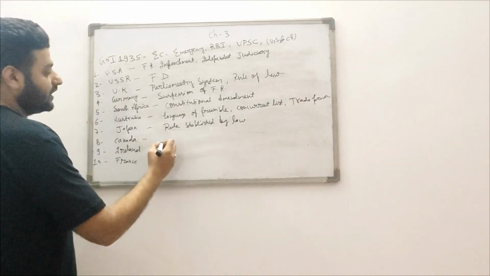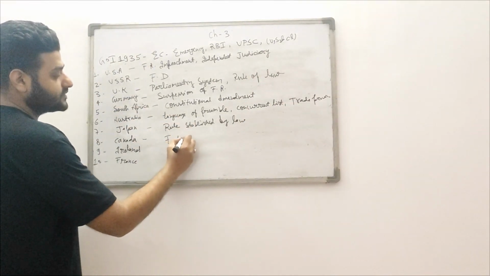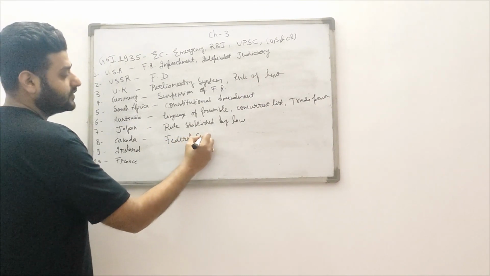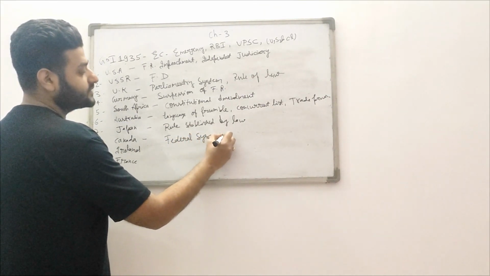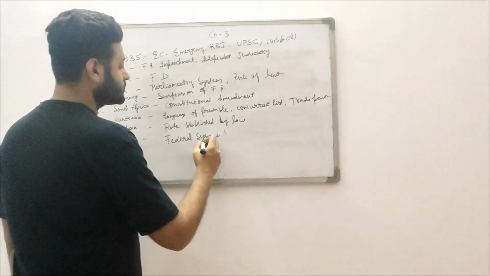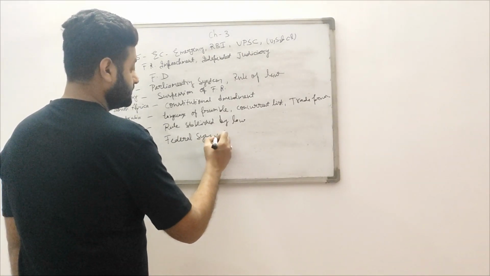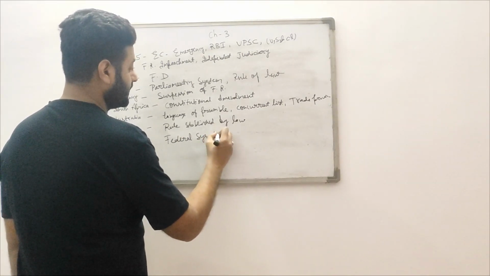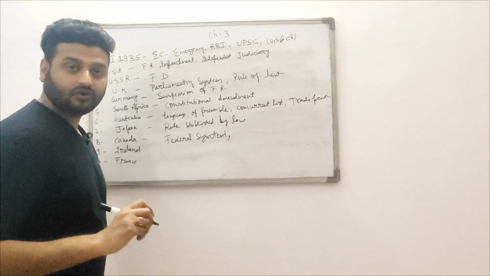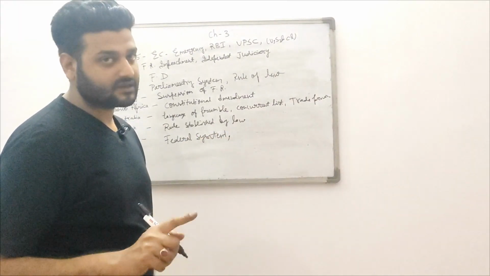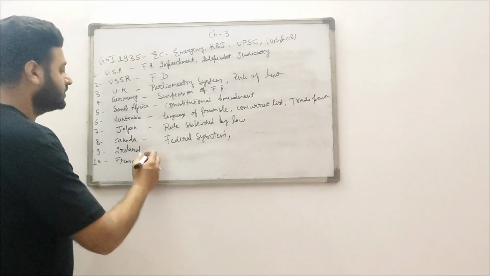From Canada, our federal system. What is the federal system? Federal system means division of power between the state and the centre. This system is called the federal system. The second thing, nomination of 12 members in Rajya Sabha, is also taken from Canada.